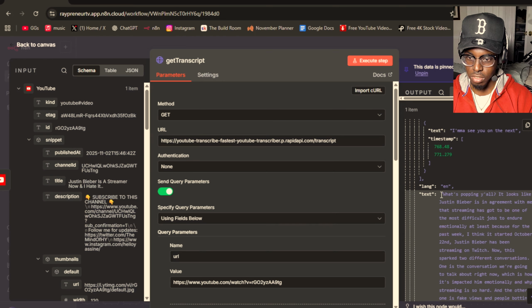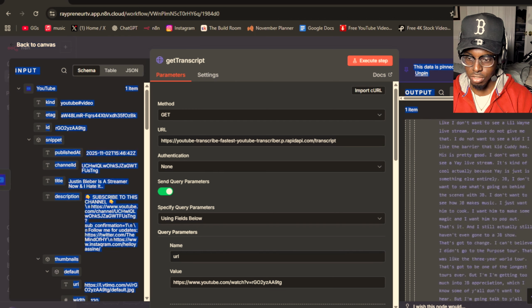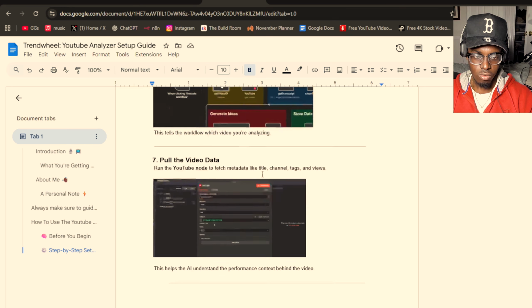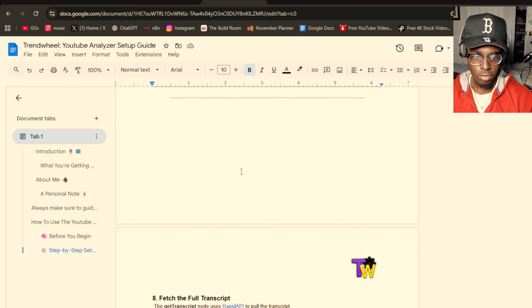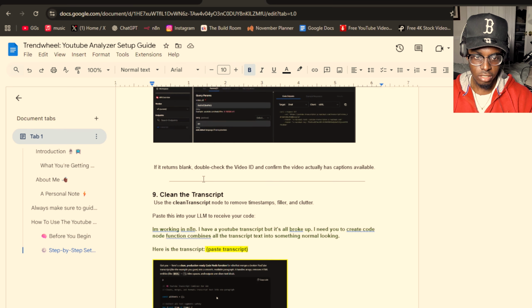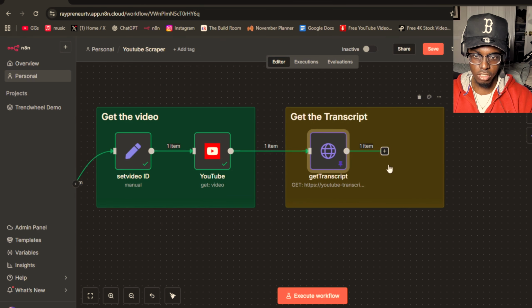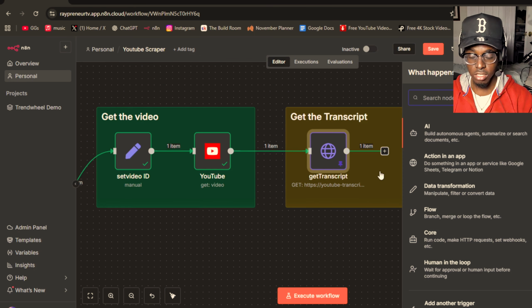So what you're going to do is copy this whole entire transcript, and this is when I'm using my own document just to follow along. Got the Rapid API, you did that, you're getting the transcript. Actually no, before this step, we're going to create the next node, which is the code node. If you don't know, the code node for n8n is easily the most powerful node to make sure things go exactly how you want.